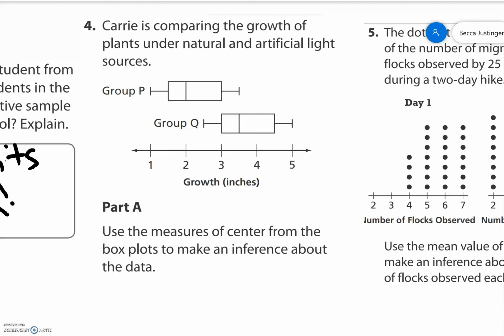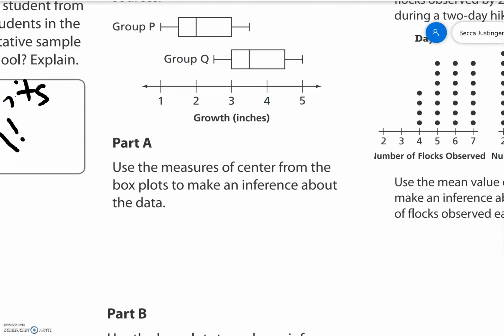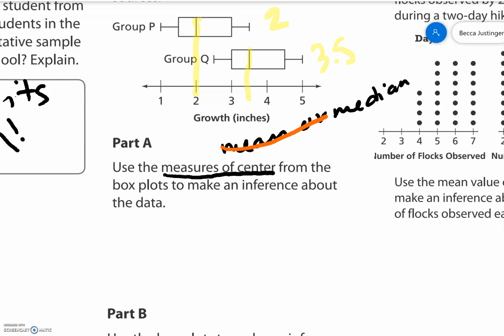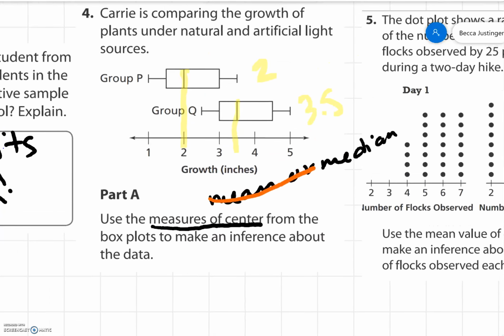Carrie is comparing the growth of plants under natural and artificial light sources. Use the measures of center from box plots to make an inference about the data. Measures of center is either the mean or the median. But since it's a box plot, we can't look at the mean. So we are just looking for the median. Looking at the median for group P, it's 2. The median for group Q is at 3.5.